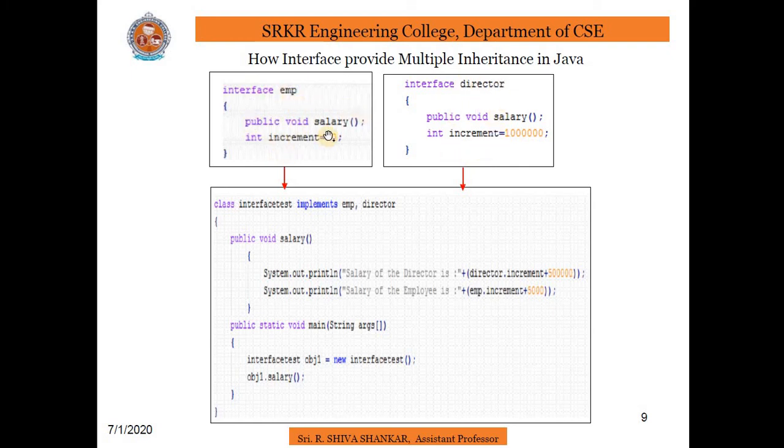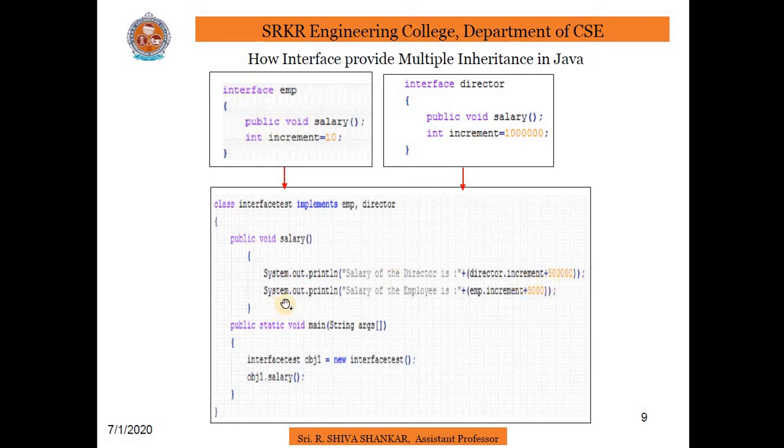In the EMP interface I have declared a variable increment is equal to 10, and in director also I have declared an increment variable with some value. Interface test is a class, and the implements keyword inherits the properties of the interfaces EMP and director. Now I have written a method salary here. System.out.println salary of the director is director dot increment plus 5000. Director is an interface, and the increment value declared in it should be added to this number.